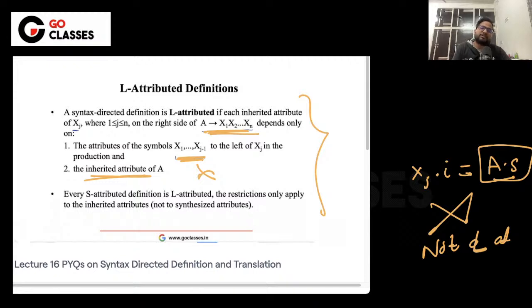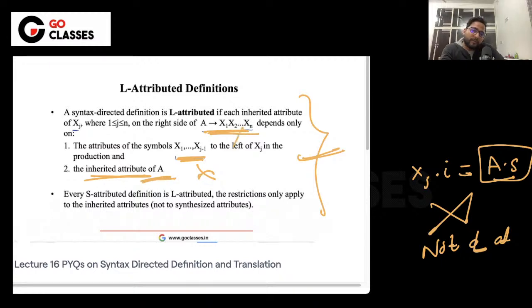These are previous year AIMT questions from the mock tests of GO Classes. If you want to understand this concept, just read this slide, the L-attributed definition. Pay attention to this line, that it should depend on the inherited attribute of A only.